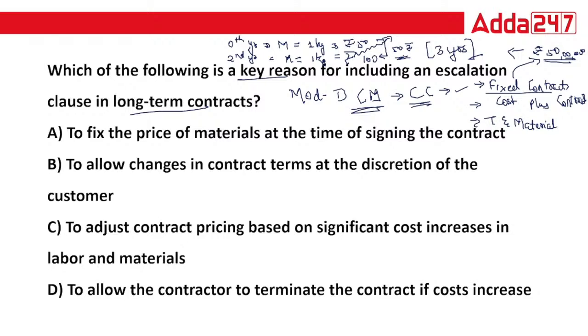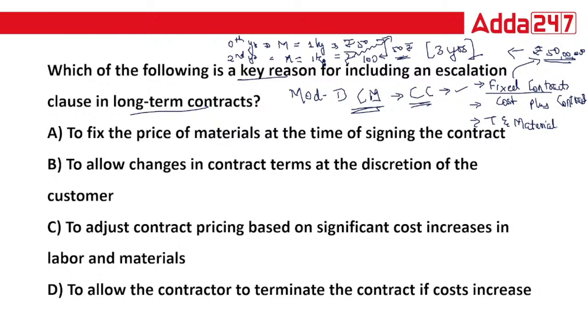If you're paying extra 50 rupees from your pocket, and you have already decided the cost, then as a contractor you are bearing the extra 50 for material, while you have committed to 50 lakhs for the house. In this type of situation, contractors insert one clause in their agreement, that is the escalation clause.